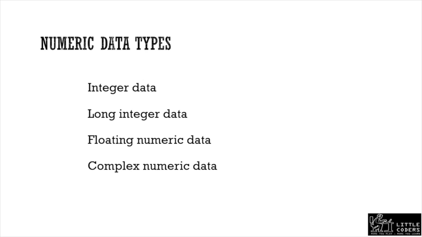Therefore, we can have complex numeric data also in Python programming. But in this slide, we are going to discuss the first three, and the last one, complex numeric data, can be discussed whenever the need comes.